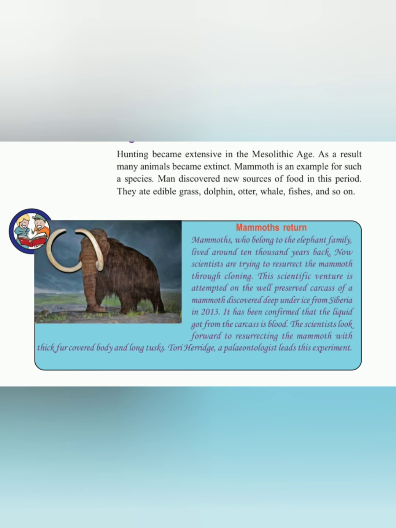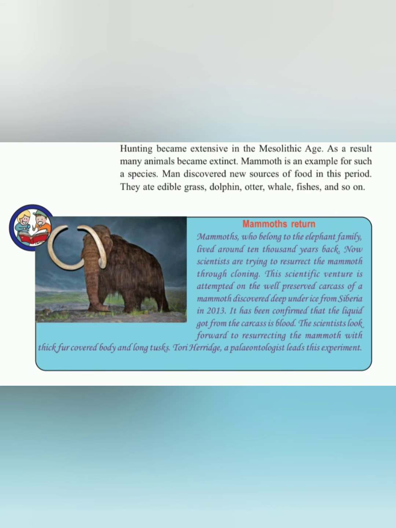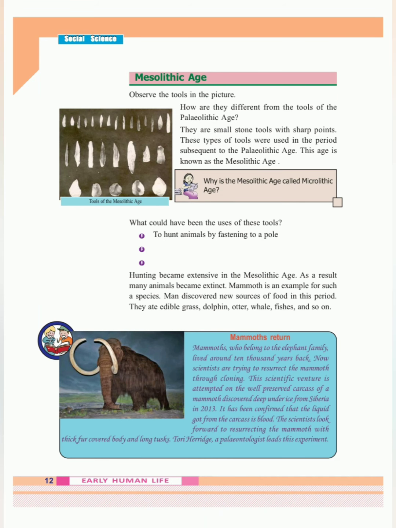Hunting became extensive in the Mesolithic age. As a result, many animals became extinct. Mammoth is an example for such a species. Man discovered new sources of food in this period. They ate edible grass, dolphin, otter, whale, fishes, and so on.